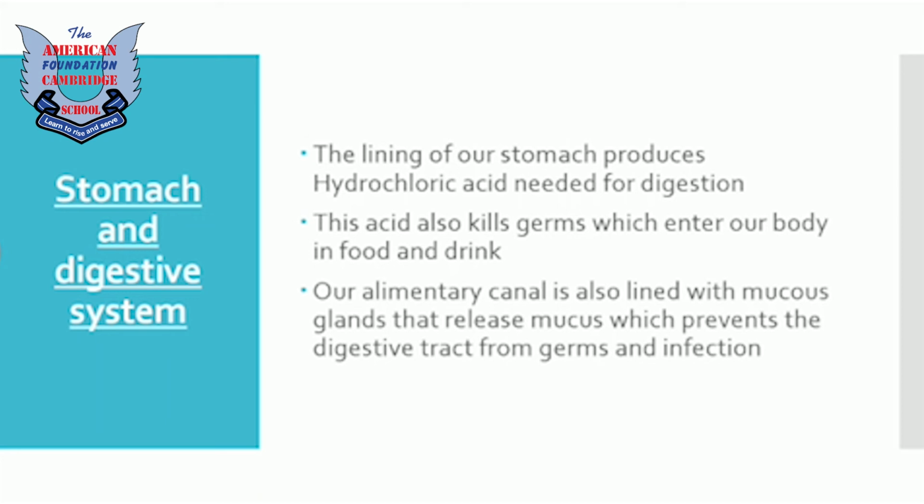Stomach and digestive system. The lining of our stomach produces hydrochloric acid needed for digestion. This acid also kills germs which enter our body in food and drink. You must have studied the digestive system in previous chapters, and we also studied that our stomach releases an acid, hydrochloric acid, which helps to activate the digestive enzymes. But it also has one more property: the hydrochloric acid released in our stomach will kill the germs that have entered our body through food or drink. Those germs will be killed in our stomach.